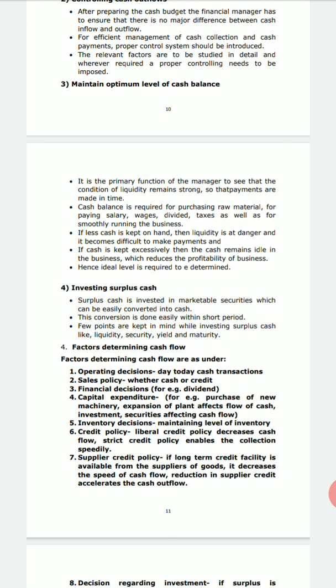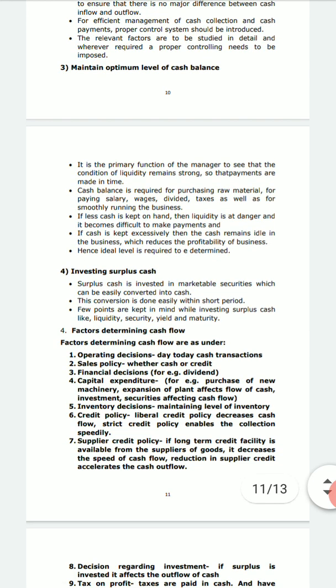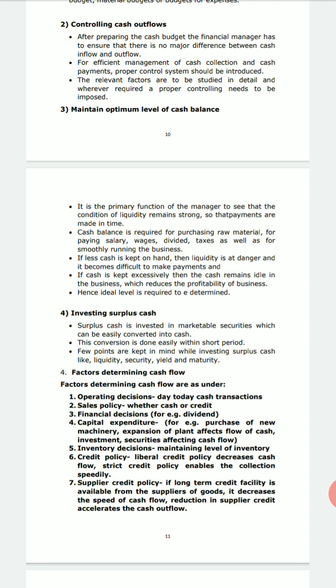This technique is also known as the decentralization of collection method, or decentralized collection method. Here we can collect small amounts from different areas through these collection centers. The basic purpose of this method is to minimize the time lag between the customers mailing the payment and the company receiving it. Otherwise, customers go to the main branch or main areas and then make the due payments. Instead they can pay through such collection centers. So the decentralized collection method is one more way to control the inflows.